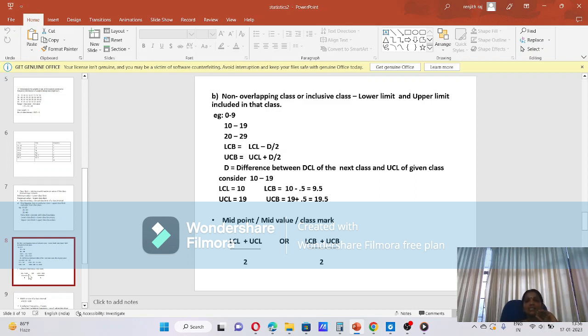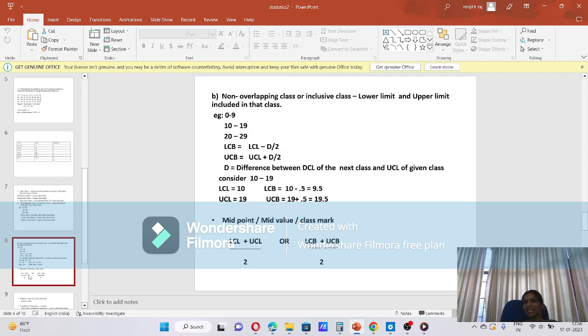Here there is a difference in the case of lower class boundary and upper class boundary. How can we find the lower class boundary? For the class 10 to 19, the lower class limit is 10 and the upper class limit is 19. The lower class boundary is LCL minus d by 2, where LCL is the lower class limit.